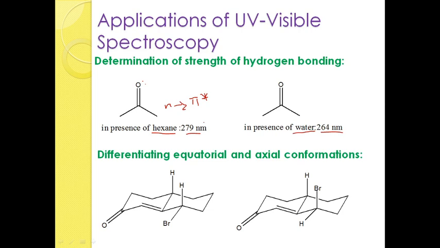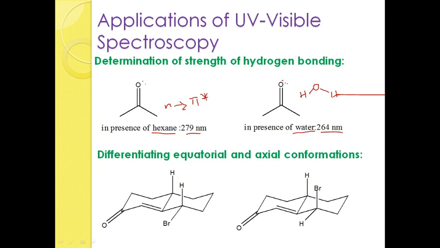So, that is why you will have the lambda max at 279 nanometer. But here the case is complicated, because of the presence of water which has polarity. Due to the polar nature, the polar molecule will have an affinity towards the non-bonding electrons.